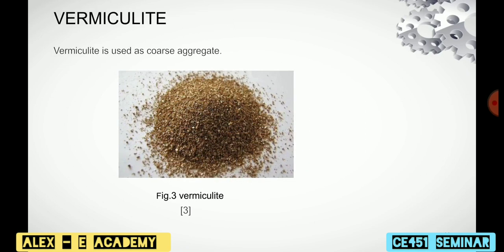Then vermiculite. It is a hydrous phyllosilicate mineral. It will expand during heating. Here, vermiculite is used as a filler material. The color of it will be golden brown, and it can also be white, colorless or yellow. The specific gravity of vermiculite is 2.06. Here, vermiculite is added to replace the fine aggregate because of some of its better properties, such as being lighter in weight, improved workability, and also being fire resistant.